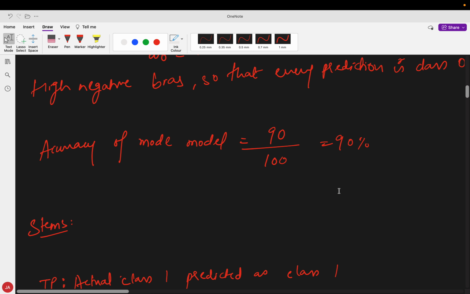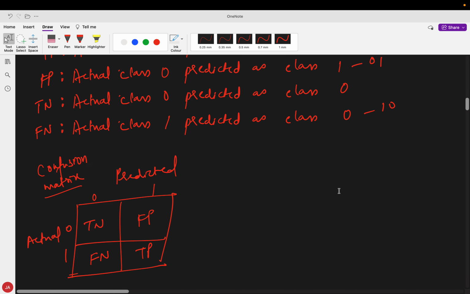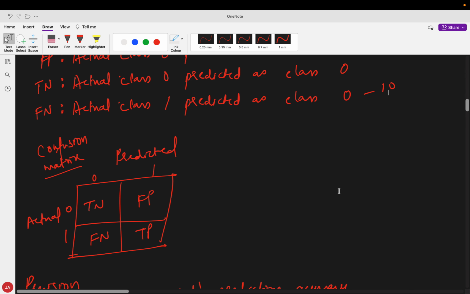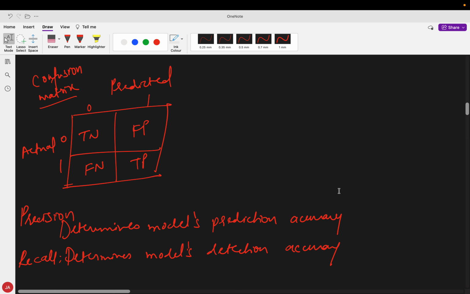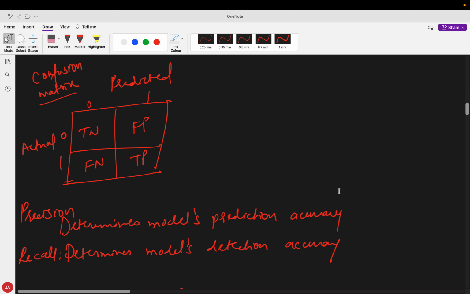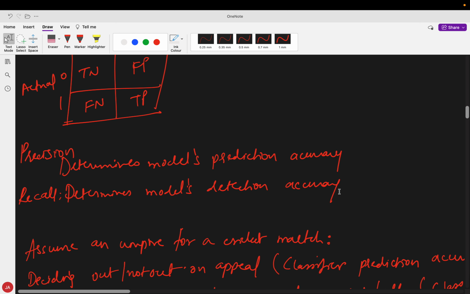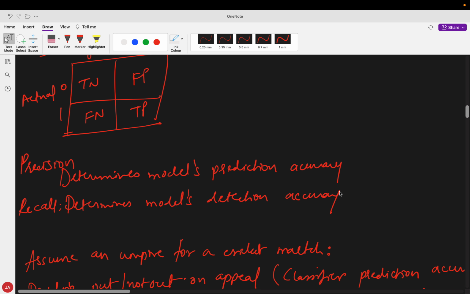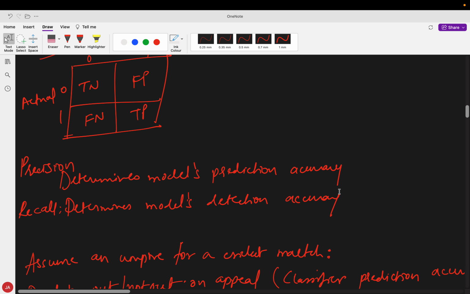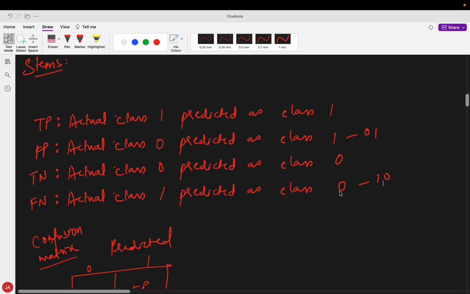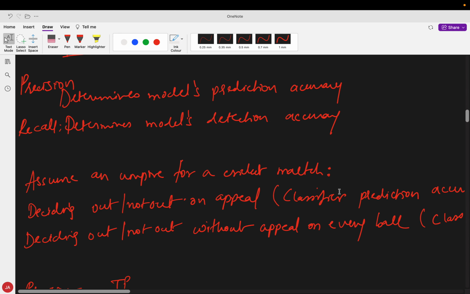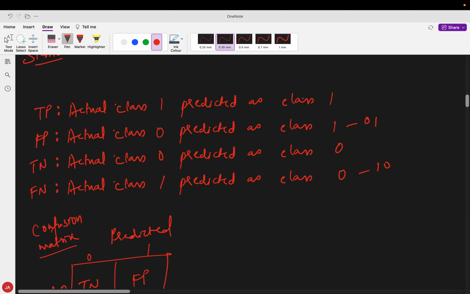So if I build a simple confusion matrix out of this, it would look something like this. Let us understand what TP, FP, TN and FN are. We are not considering the correct predictions at all. We are just focusing on FP and FN.